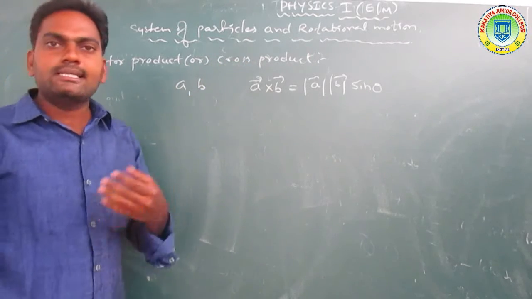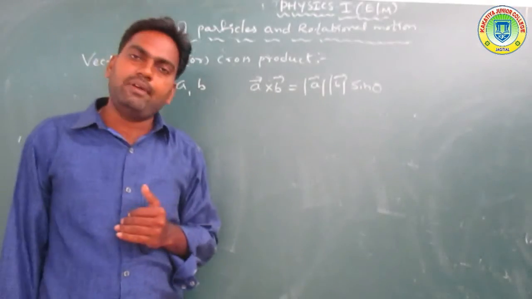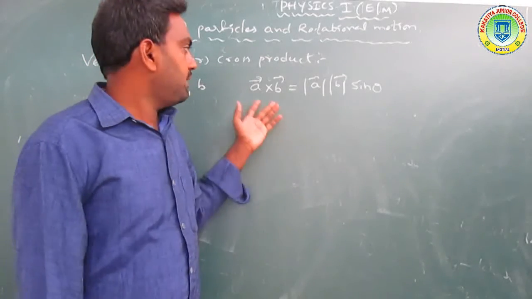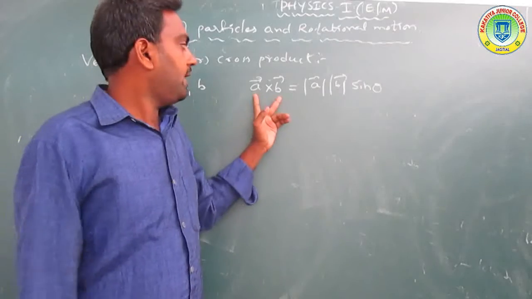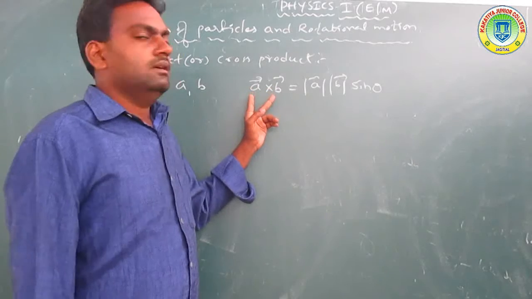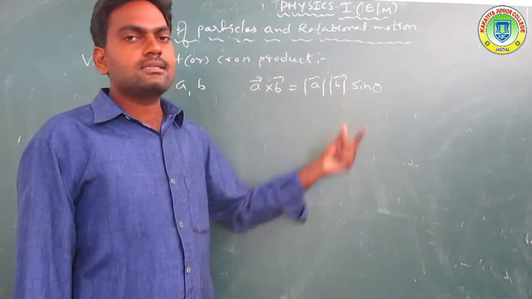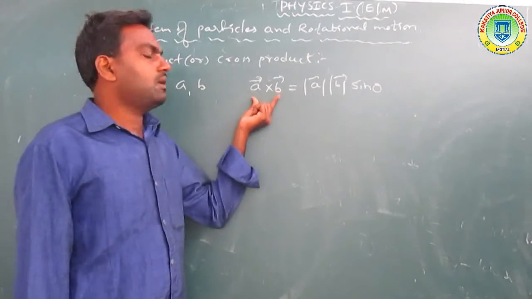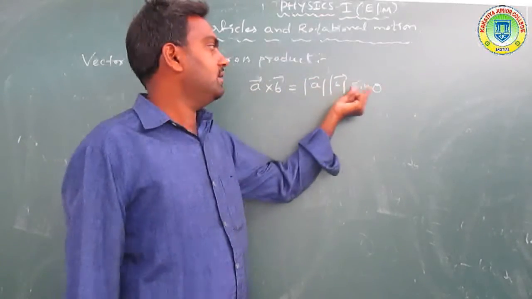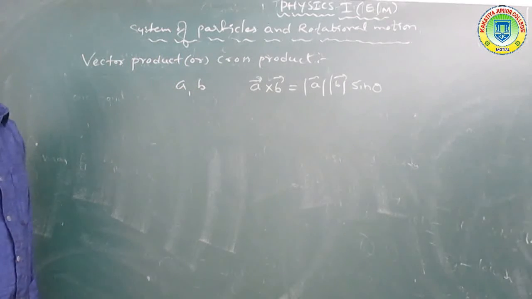Okay, right. So what is the vector product? What is the cross product? We take A and B as two vectors, which we can write in vector form. So A cross B is equal to mod of A and mod of B sin theta, where theta is the angle between these two vectors. That means the cross product of any two vectors is the product of their magnitudes and the sine of the angle between them, called the cross product or vector product.